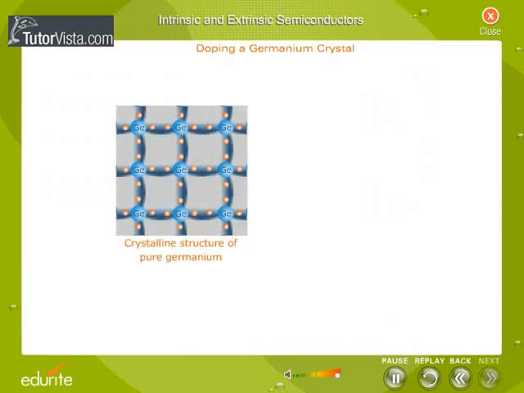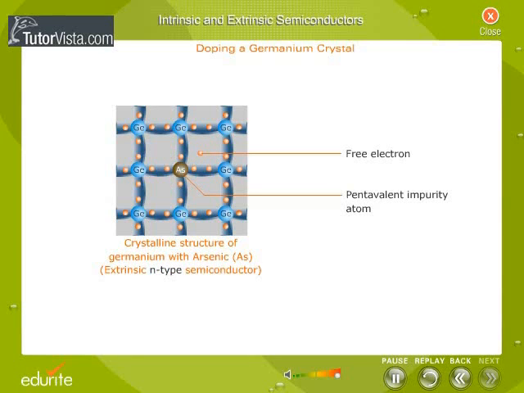Doping a germanium crystal. Displayed here is the crystal structure of germanium. If to a pure germanium crystal, a small amount of pentavalent impurity like arsenic is added, then 4 of the 5 valence electrons form a covalent bond with the 4 valence electrons of germanium, and the 5th one will be available for conduction. These types of semiconductors, where electrons are the current carriers, are known as n-type semiconductors.